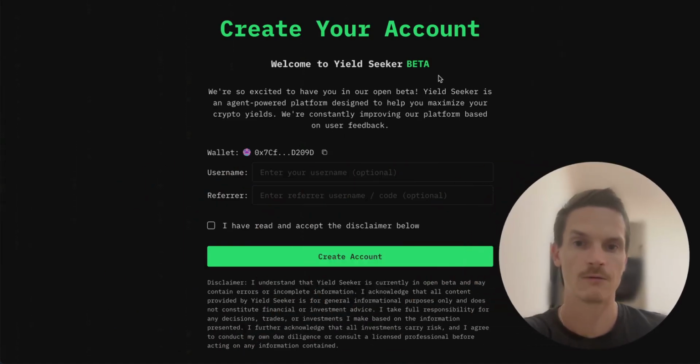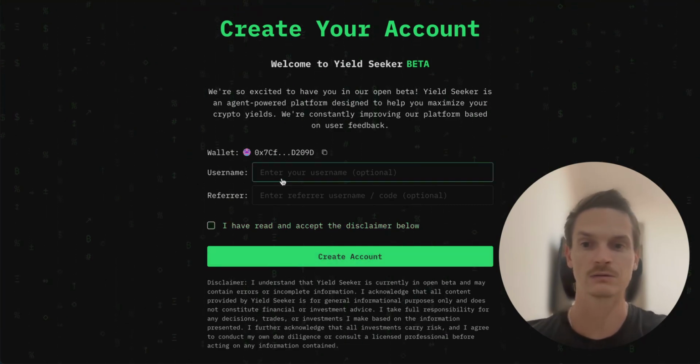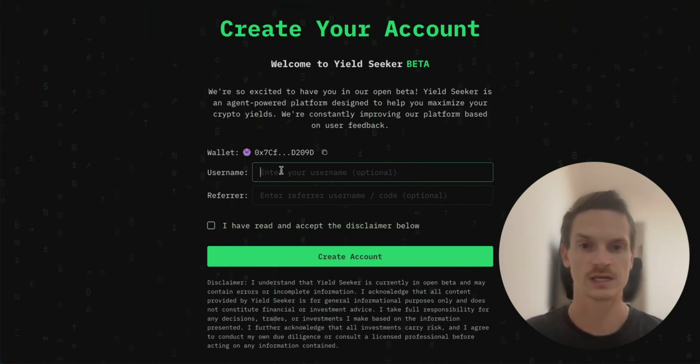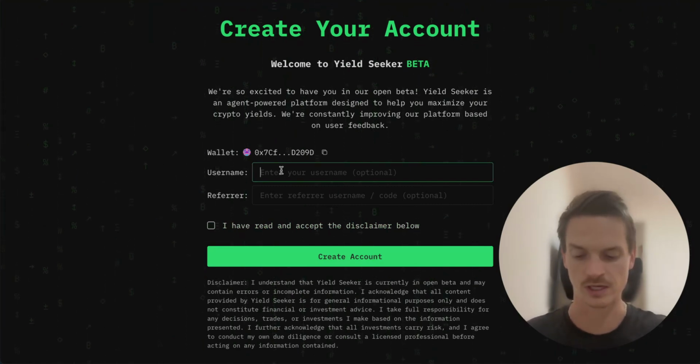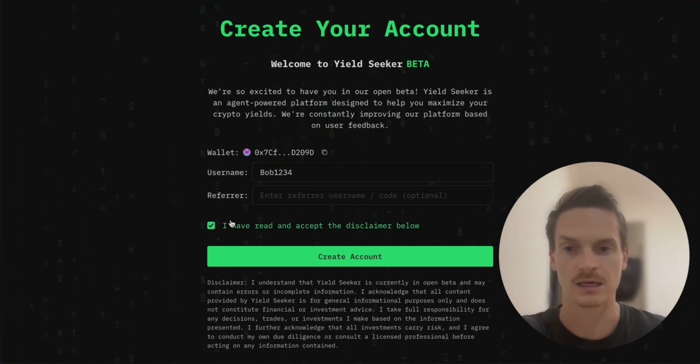Great. Now, this is the first thing you'll see when you've signed in for the first time and you're a new user, right? You'll be asked to create a username and tick the disclaimer that you've read it and create the account, right? So let's just, for the sake of this one, say Bob1234, and hit this.